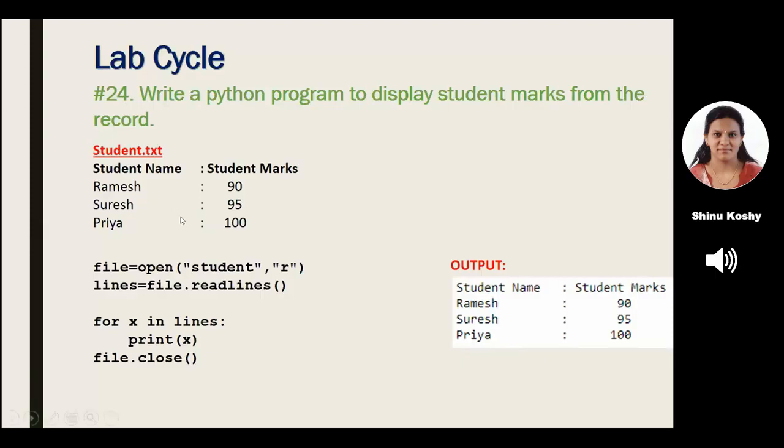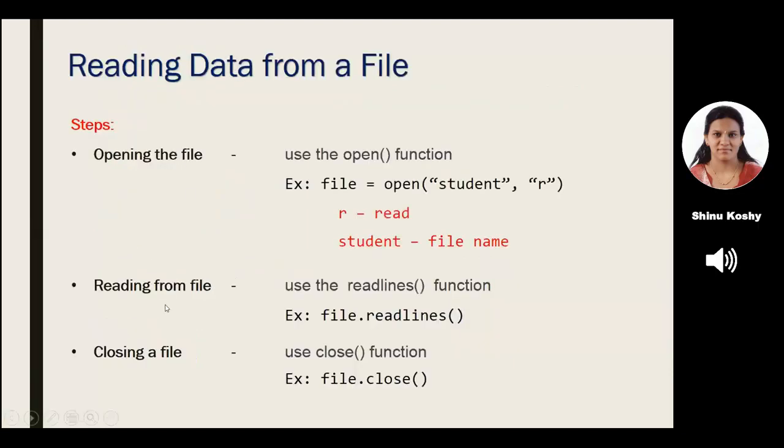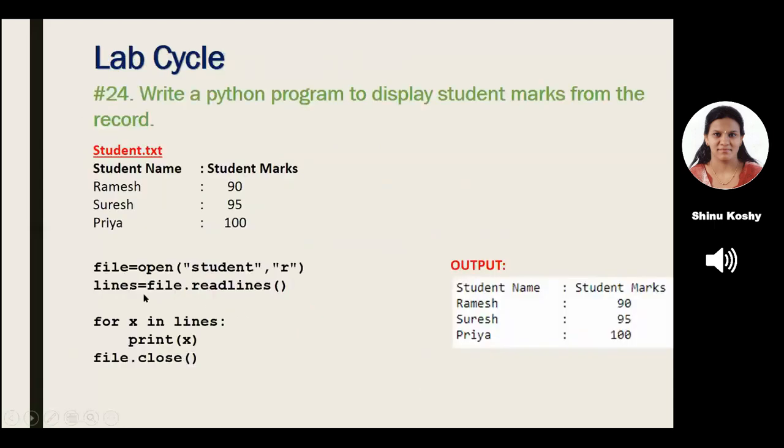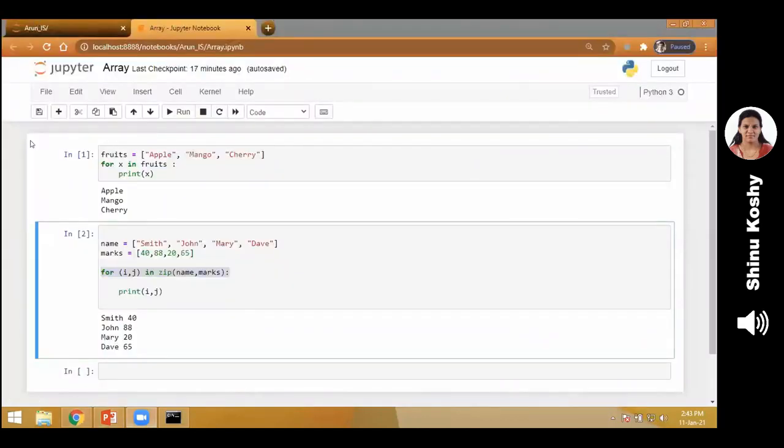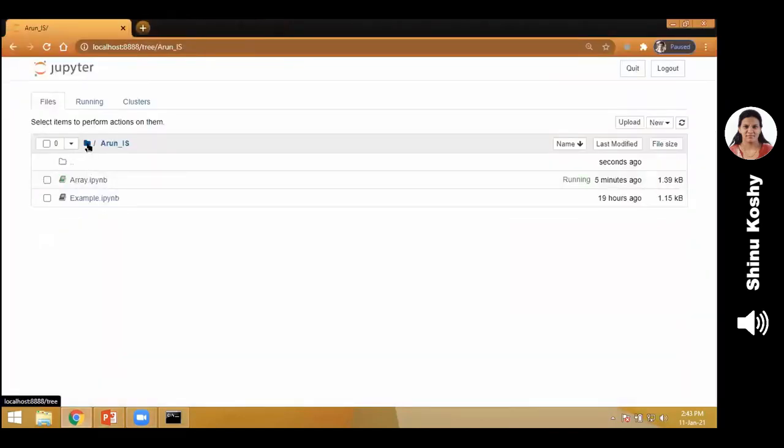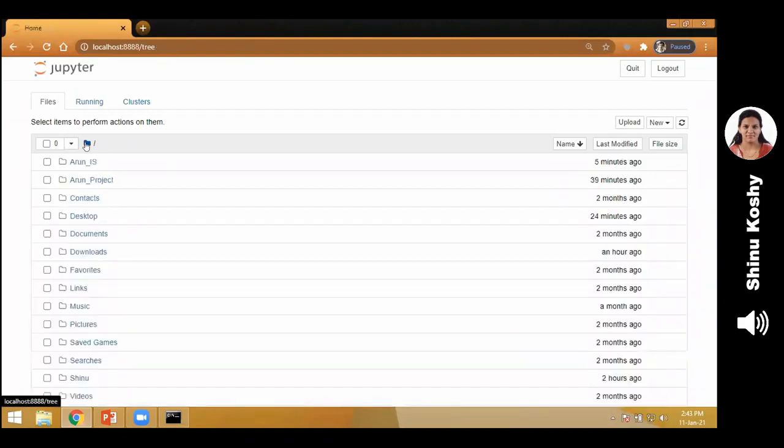Now this file is already existing. Next, I go for the second file, which I have to open in Jupyter Notebook and type it. So see the 3 steps: open a file, read a file, and finally print the contents and close the file. I will show you the demo now. So please observe carefully. This is a little different from all the previous programs we have executed.